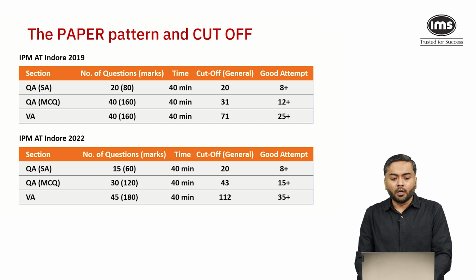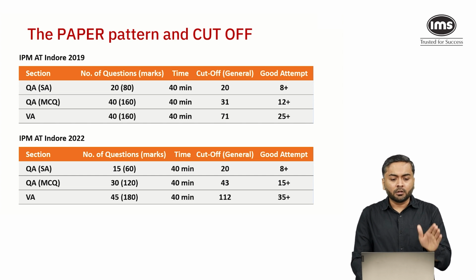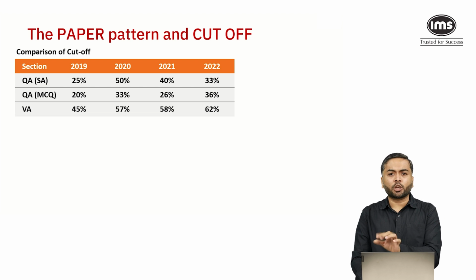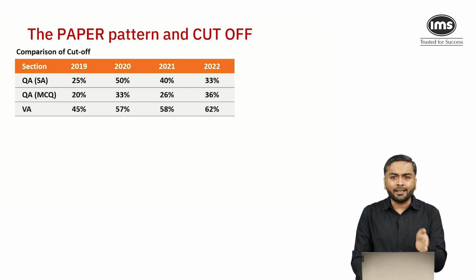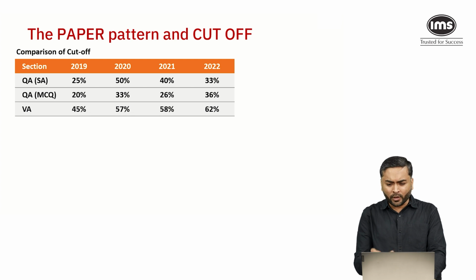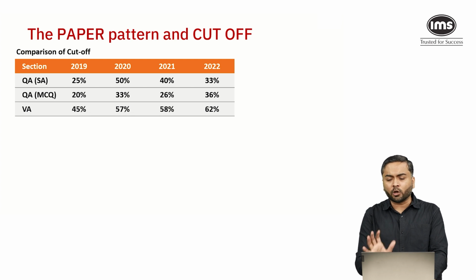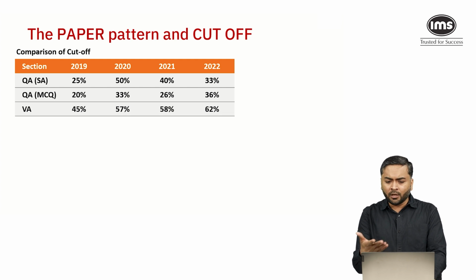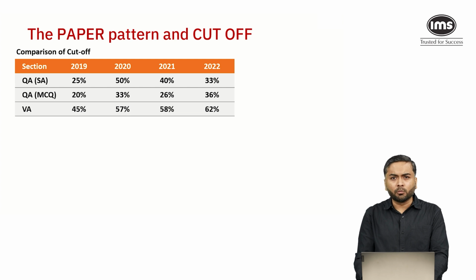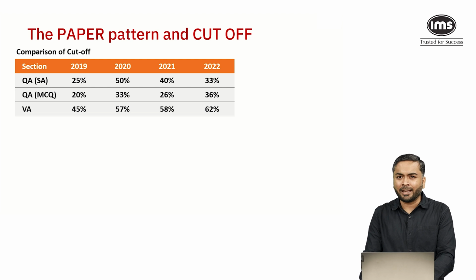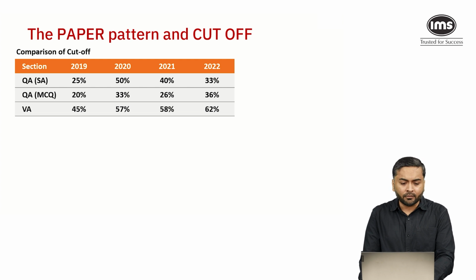If we compare the percentage cutoff every year from 2019 till 2022, in the quant short answer section, except for 2020, the cutoffs are in the range of 25 to 40%. The 2020 short answer section was very easy. That was a year where students were able to attempt almost all the questions; there were 10 questions and most students attempted 9 or 10.